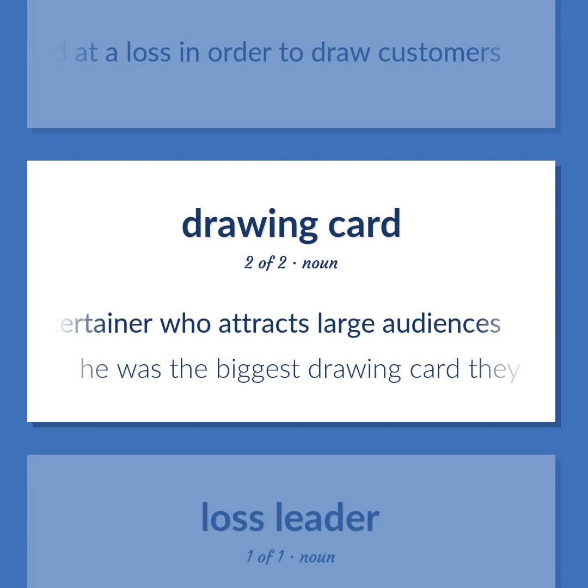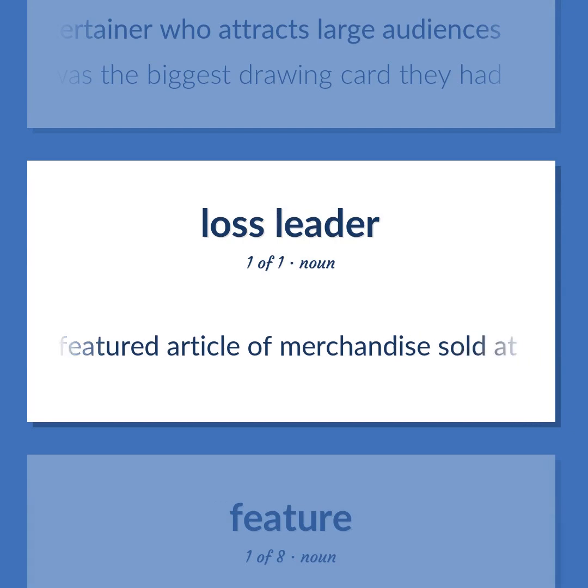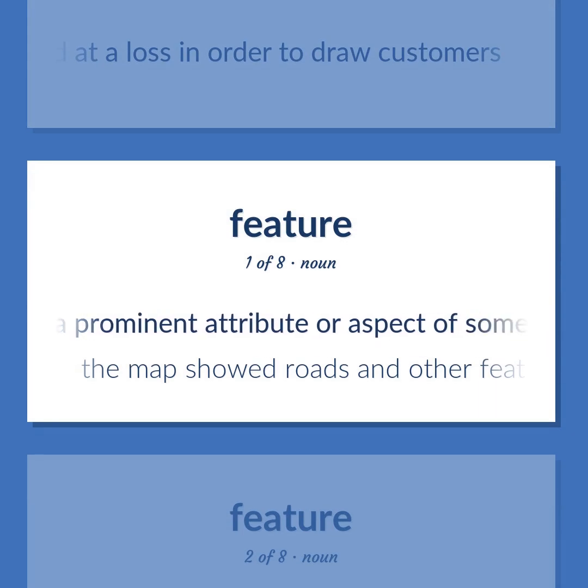He was the biggest drawing card they had. A prominent attribute or aspect of something. The map showed roads and other features.